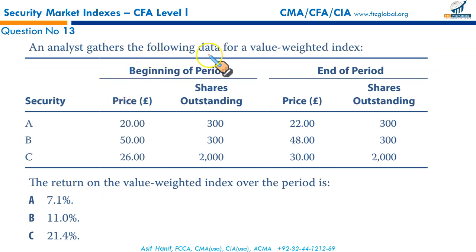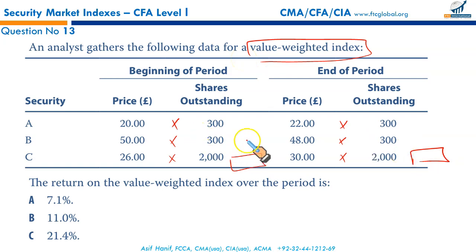An analyst gathers the following data for a value weighted index. When I say value weighted index, it means you're talking about the market price or market cap based index. We have been given 3 securities, security A, B, C. We have been given the opening prices and outstanding shares, closing price and outstanding shares. What you will do, you will calculate the market cap at the start and the closing market cap for the market value weighted index, or market capitalization weighted index. So you will calculate the opening market cap by multiplying these individual prices with the securities.